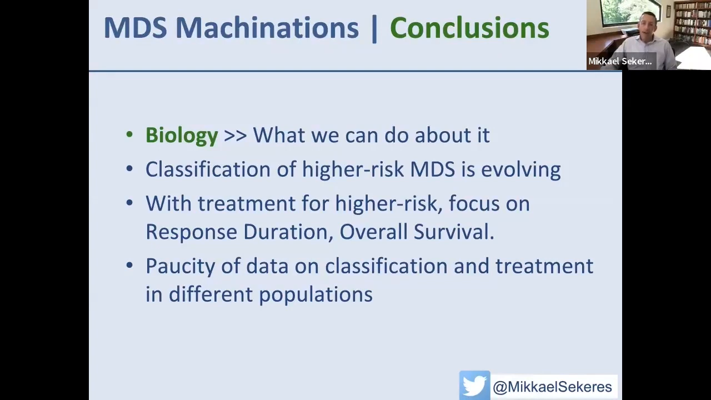And I recognize the paucity of data on classification and treatment in different populations, which is something that I really think we can have an active role in advocating for in journals. Certainly those of us who are reviewers should demand it in data that are submitted to a specific scientific journal